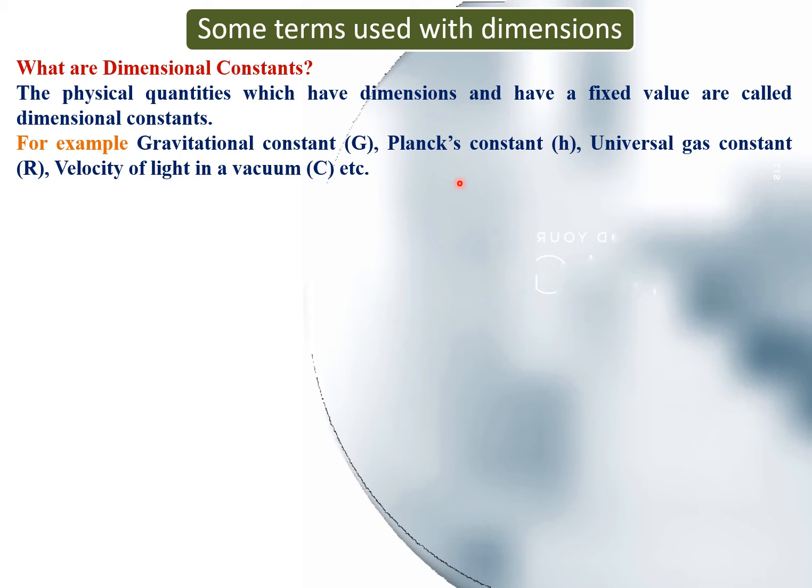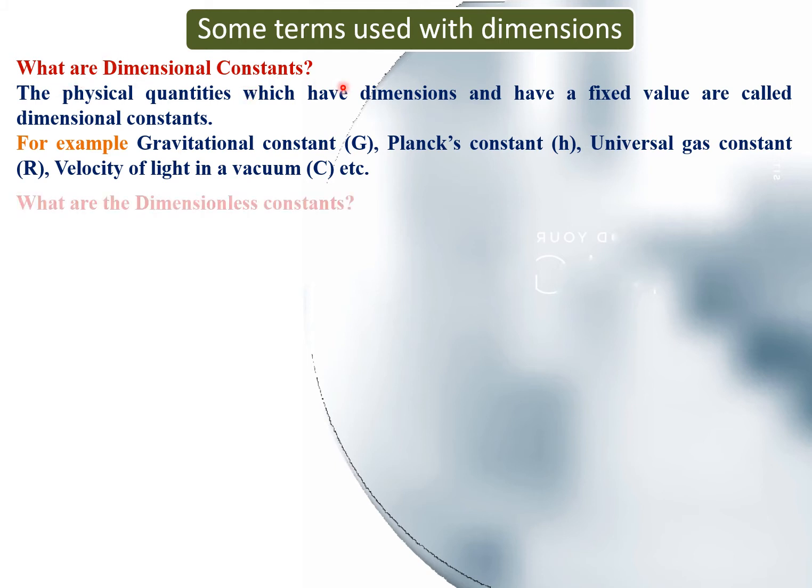So these physical quantities are known as dimensional constants. As you know that these physical quantities have fixed or constant values and they also have dimensions. That's why they are known as dimensional constants.